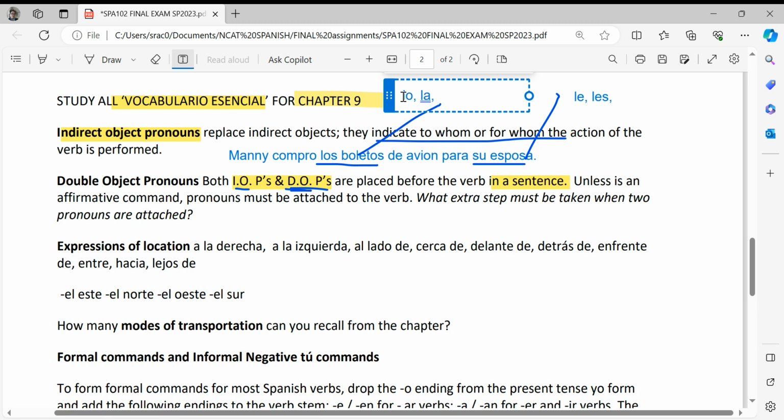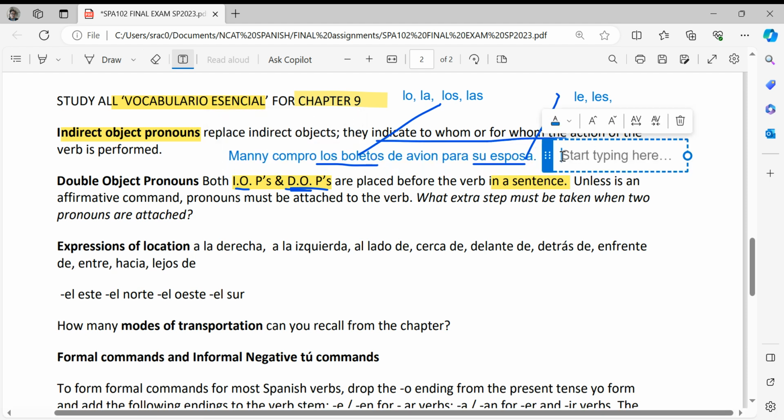But if plural, in this case boletos is plural, it will be los. Las if it's a feminine noun. Right? And when you put it together, replacing both indirect object and direct object with pronouns, you're going to say Manny se los compró. Manny bought them for her.